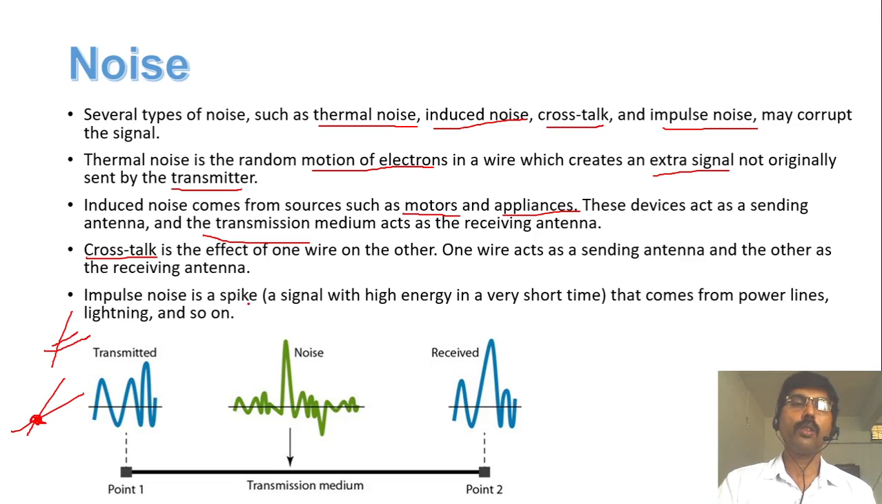Impulse noise. Impulse noise means a spike that comes from the power lines or lightning. Whenever any lightning or some power problem occurs in the medium, a spike will be created, and due to this, noise will be created. Now, this is the example here.